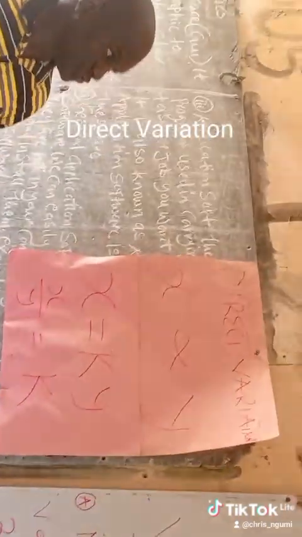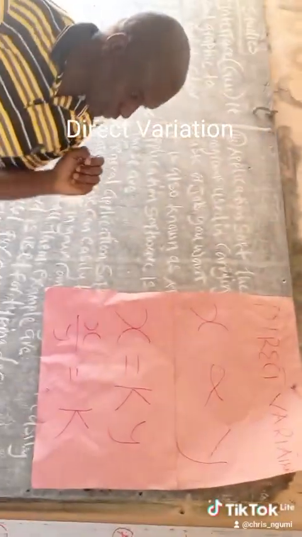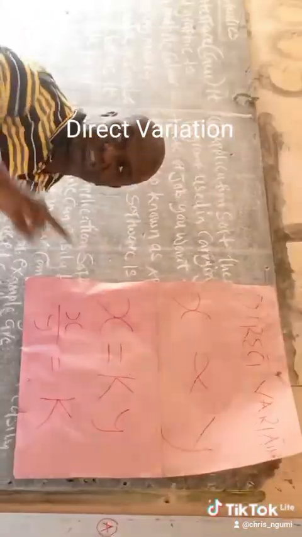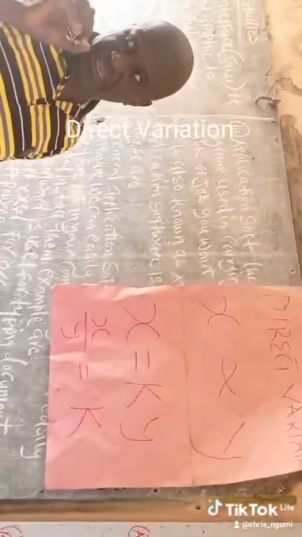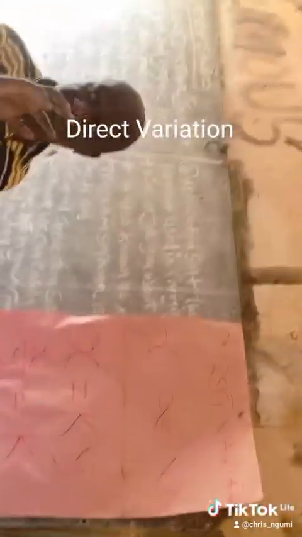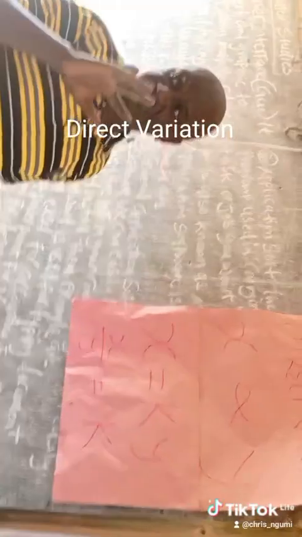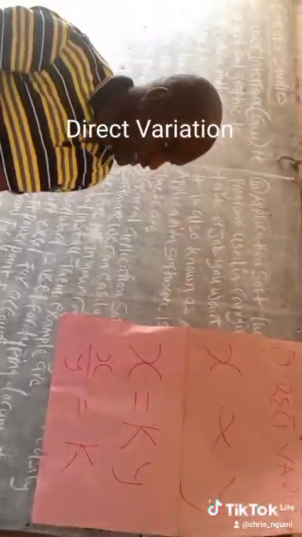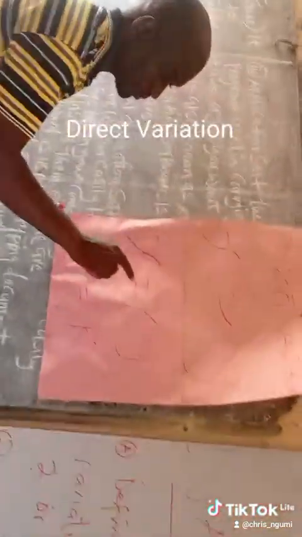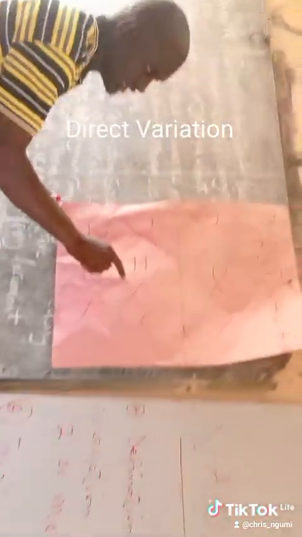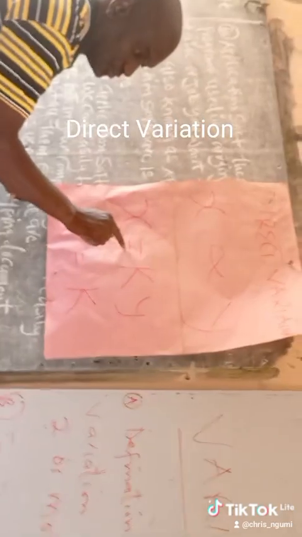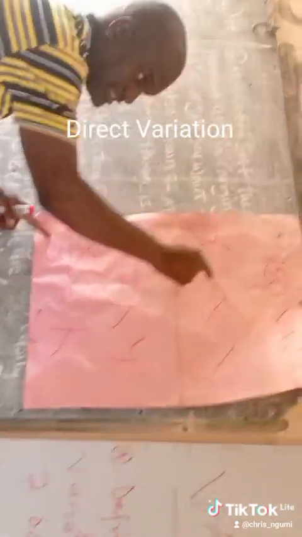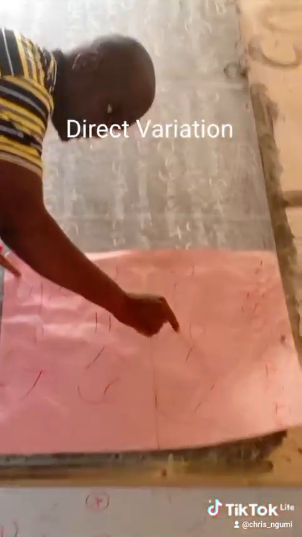But in solving, we must introduce what we call the constant, K. K is an alphabet that is commonly used, but K can be any alphabet. For you to introduce that K, you must substitute this varies or proportionality symbol.